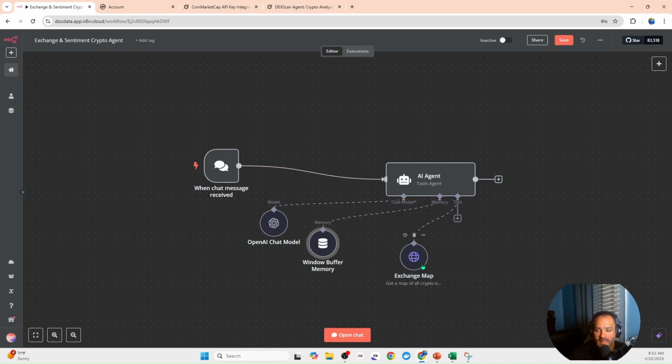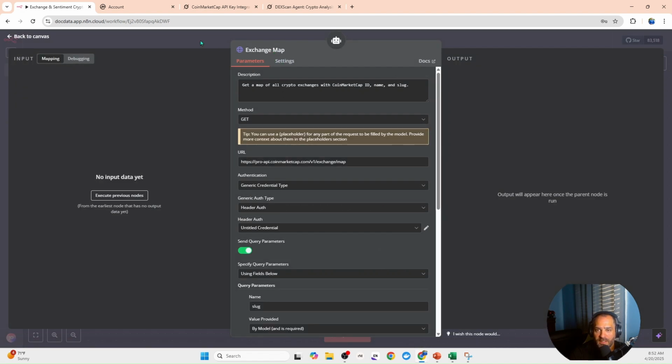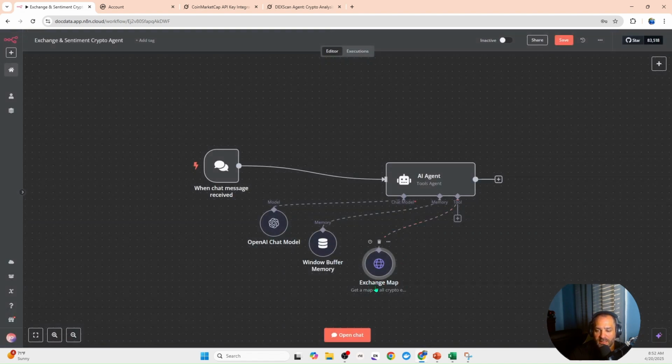Now remember when I told you to name this name right here? This name is going to be listed right here at the bottom. And this is important because when you're building out the AI agent, you have to tell it what tools to use and why you would use it. So in this agent, you would say something like, when you get a message, use exchange map to do X, Y, and Z. And so the agent will send it to ChatGPT.